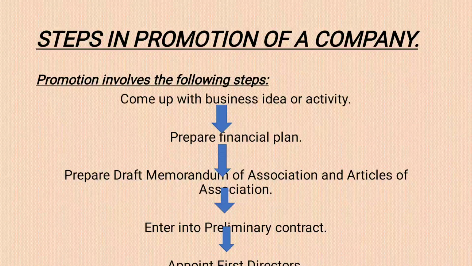Then third we will see prepare draft of memorandum of association and articles of association. I told you about these two important documents of the company, right? Memorandum of association is a primary document. Here in this document the object of the company is framed. And what about articles of association? This is a secondary document of a company, and in this the internal management of the company is decided.